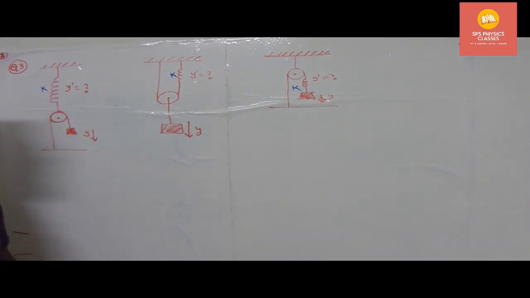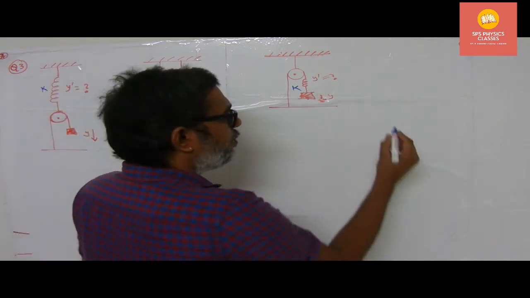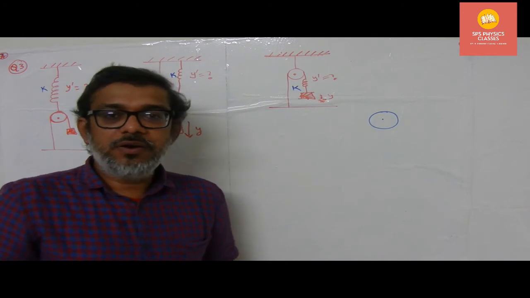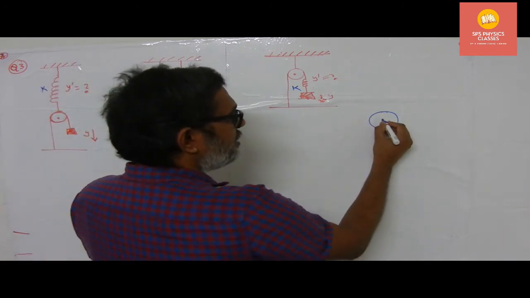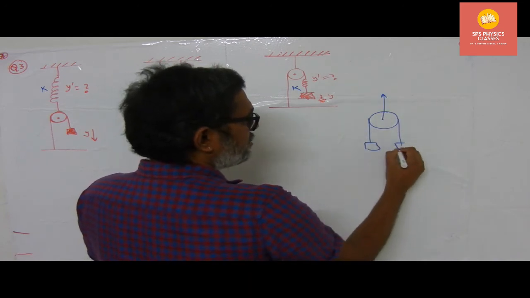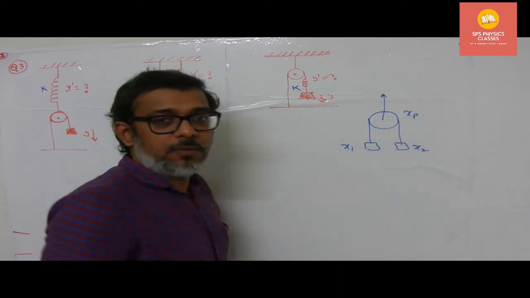That's it. In this particular case, the logic behind this problem is simply this: suppose this is exactly a pulley, we have to take the movable pulley condition. In the movable pulley condition, suppose you consider like this, 2 blocks are there like this. Now x1, x2 and xp are given in the problem.